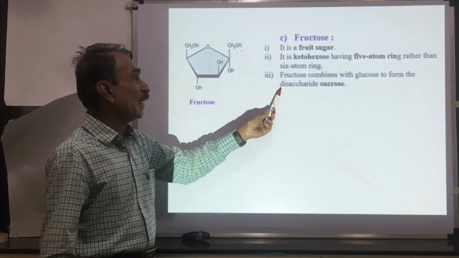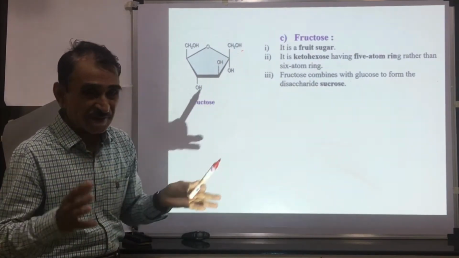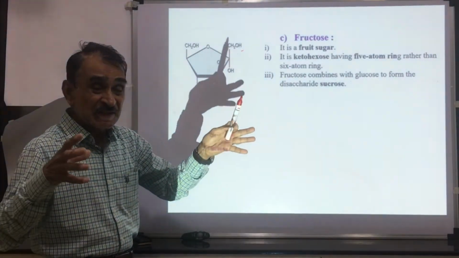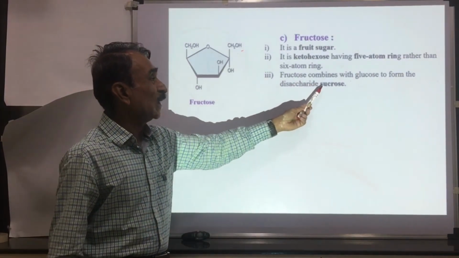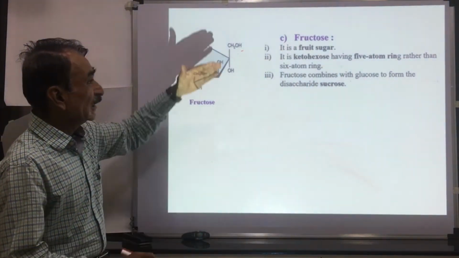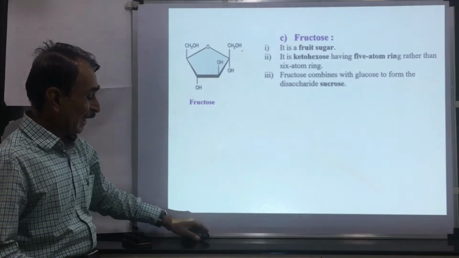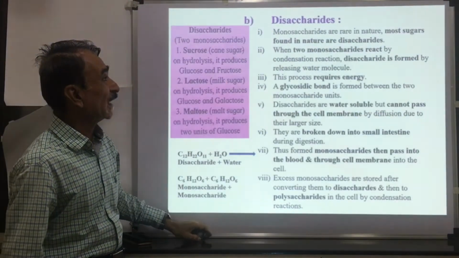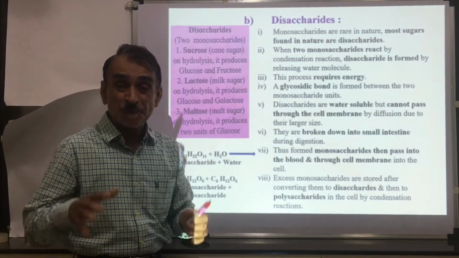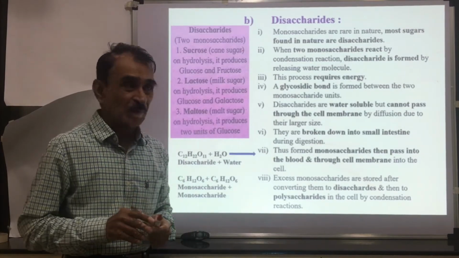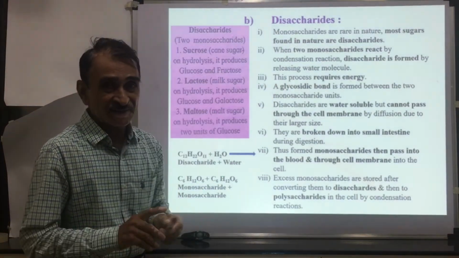There is formation of sucrose. Sucrose is a cane sugar. Fructose is linked with the glucose molecule to form sucrose. Fructose is the third important 6 carbon sugar. Then we shall proceed towards the next category of carbohydrates, disaccharides.